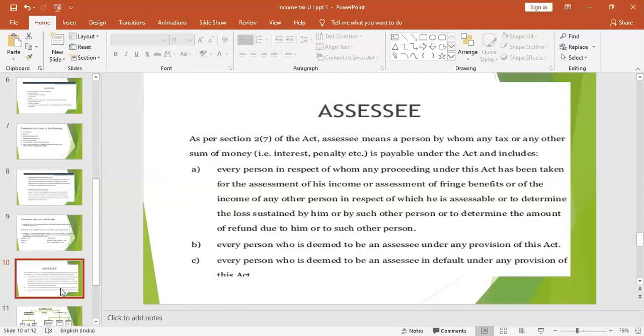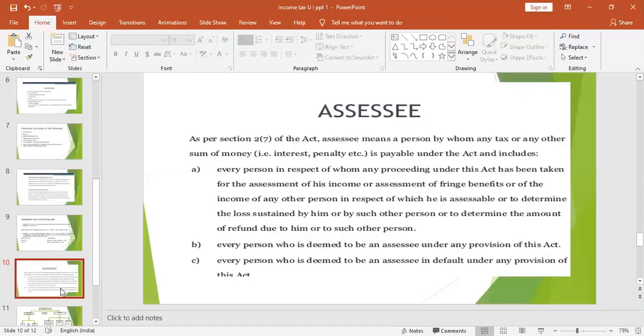But there are certain conditions. Assessee includes a person who has earned income, either income or loss, and is called a normal assessee. And there is another category of assessee, the deemed assessee. A deemed assessee is one who is liable to pay tax for the income he has earned and is also liable to pay tax for others.